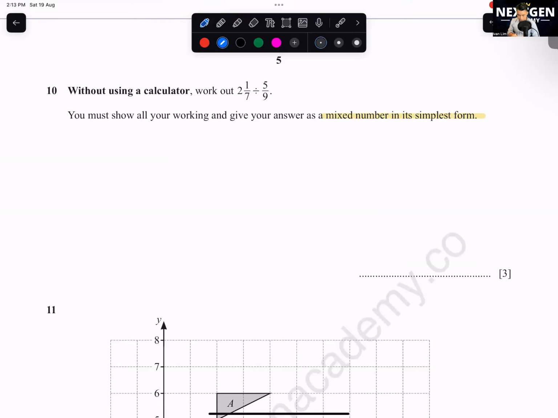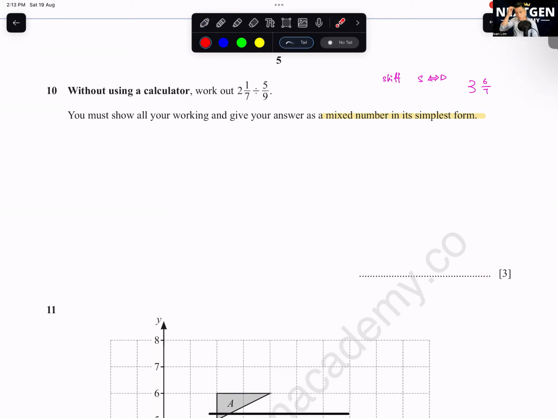They want it in mixed number, so you go and convert it to mixed fraction first. If you don't know how to convert it, I will explain only using the 570AX. You press Shift, then you press the SD button. Your answer you should get is 3 and 6/7. You don't straight away go and write the answer, you'll get 0 marks, because you see here got 3 marks.